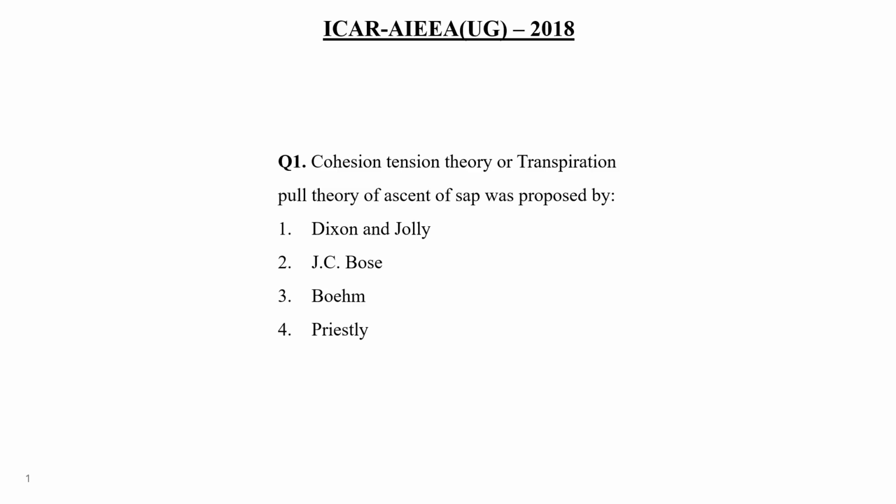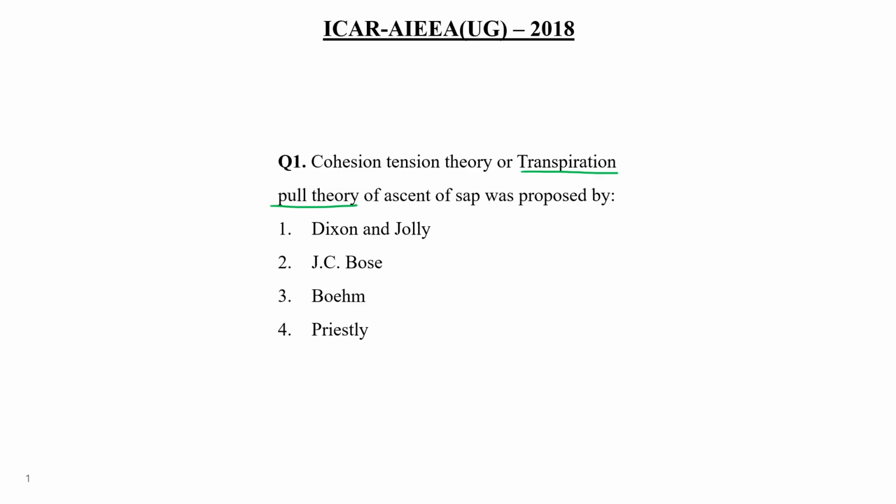Question number 1. Cohesion tension theory or transpiration pull theory of ascent of sap was proposed by Dixon and Joly, J.C. Bose, Boehm or Priestley. It's a very important question. They are asking about transpiration pull theory.